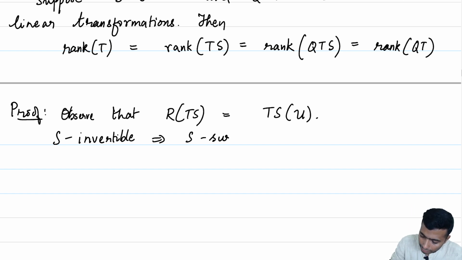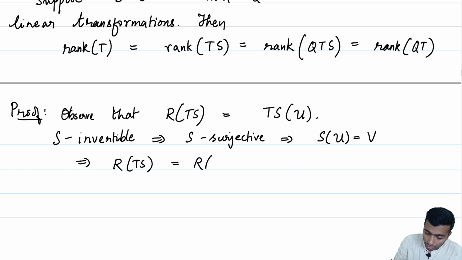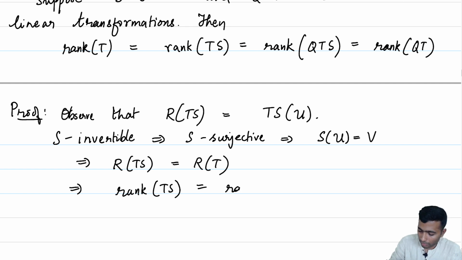and this implies that S of U is equal to V. Every element of V has a pre-image under S. This implies that R of TS is nothing but the R of T, right. This implies that the dimension of R of TS, which is the rank of TS, is equal to the rank of T.